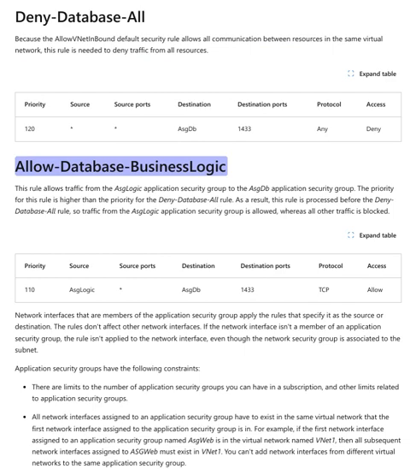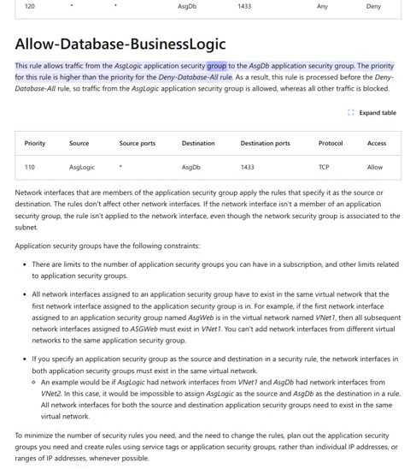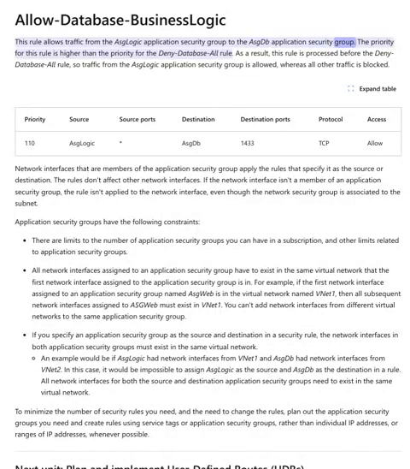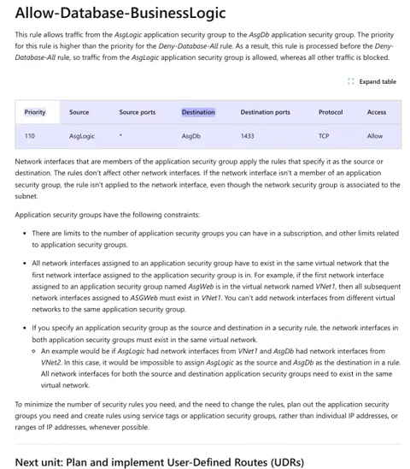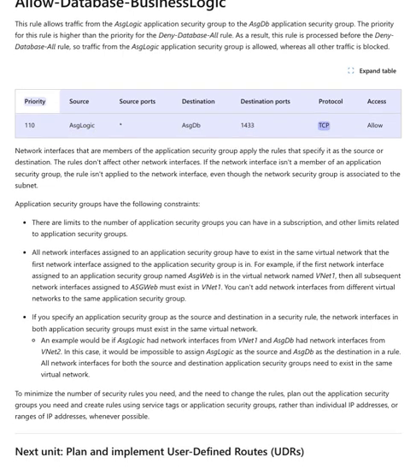Allow database business logic. This rule allows traffic from the AsgLogic application security group to the AsgDb application security group. The priority for this rule is higher than the priority for the Deny database all rule. As a result, this rule is processed before the Deny database all rule, so traffic from the AsgLogic application security group is allowed, whereas all other traffic is blocked. Expand table. Priority 110, source AsgLogic, destination AsgDb, destination ports 1433, protocol TCP, access Allow.